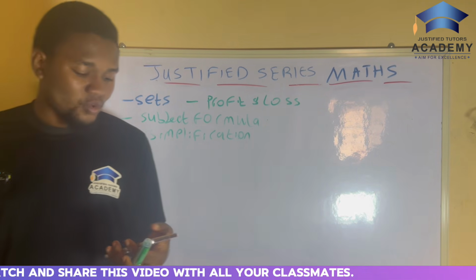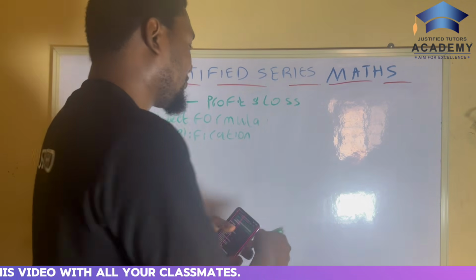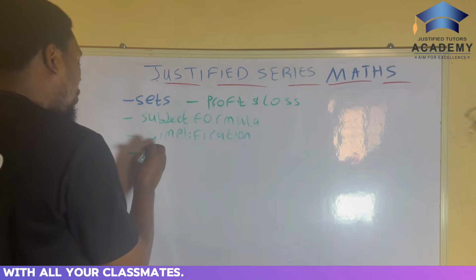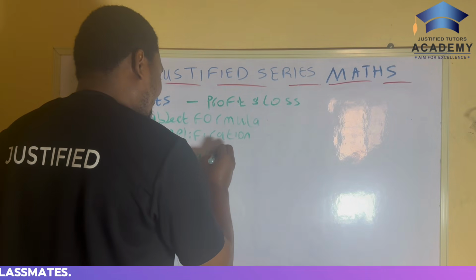Then the next one, we have the quadratic word problem. Let me help you spell quadratic for those that don't know how to spell quadratic. So this spell quadratic. Quadratic is spelled Q-U-A-D-R-A-T-I-C.